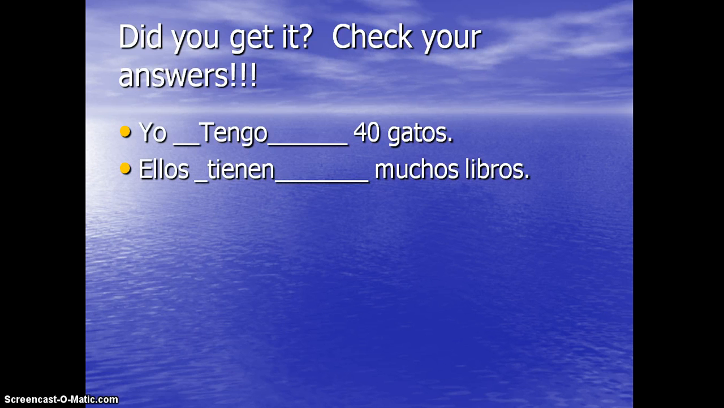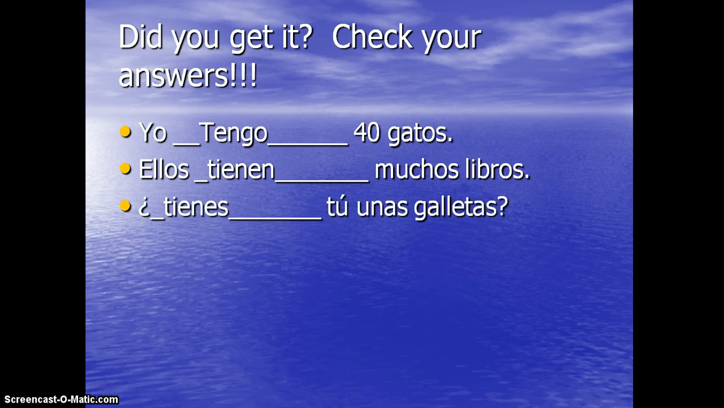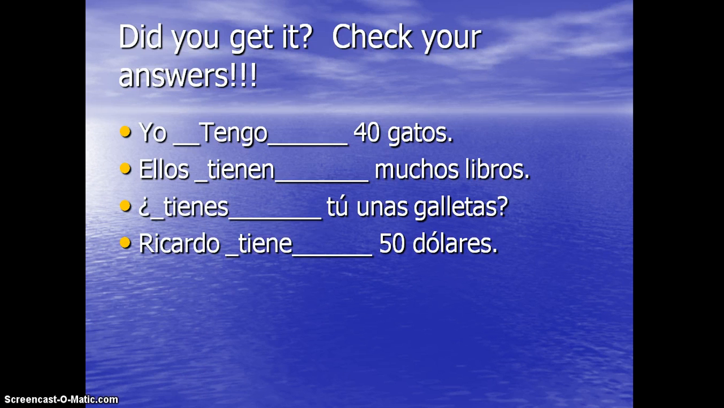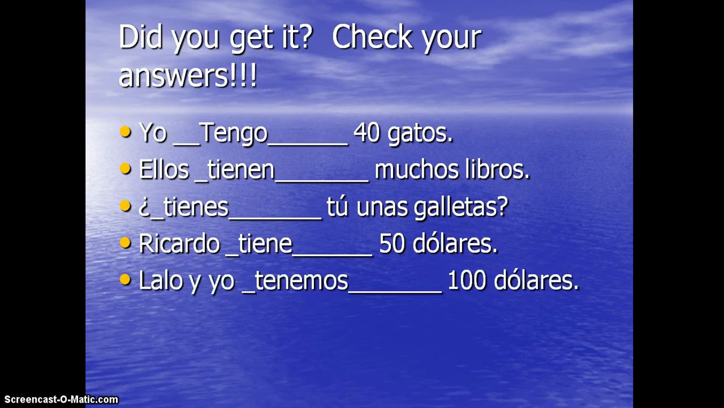Ellos tienen muchos libros. They have many books. ¿Tienes tú unas galletas? Do you have some cookies? Ricardo tiene $50. So Ricardo has $50. Alright. And Lalo y yo tenemos $100. Lalo and I have $100.